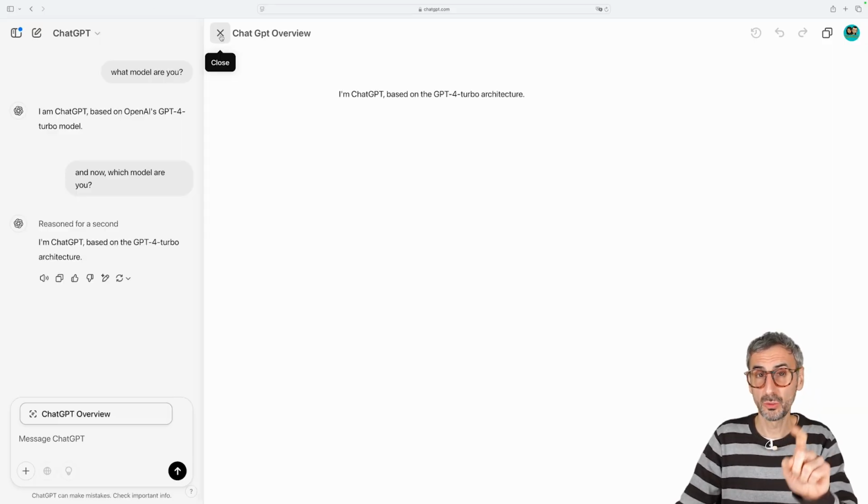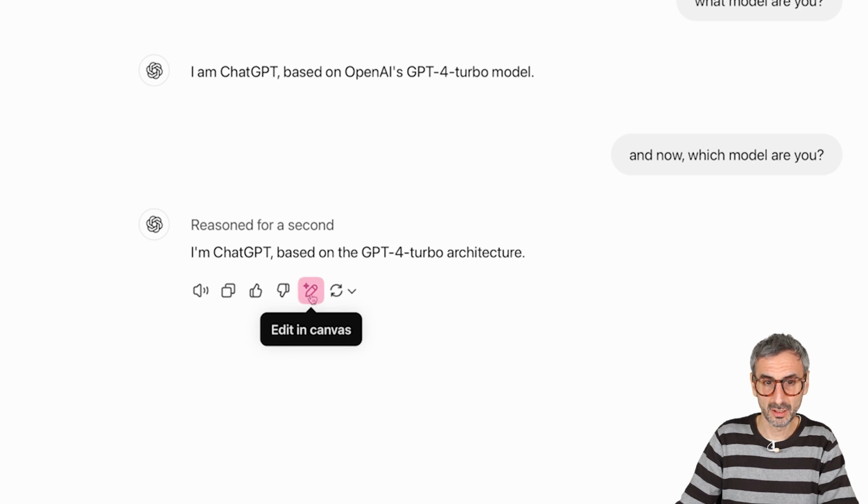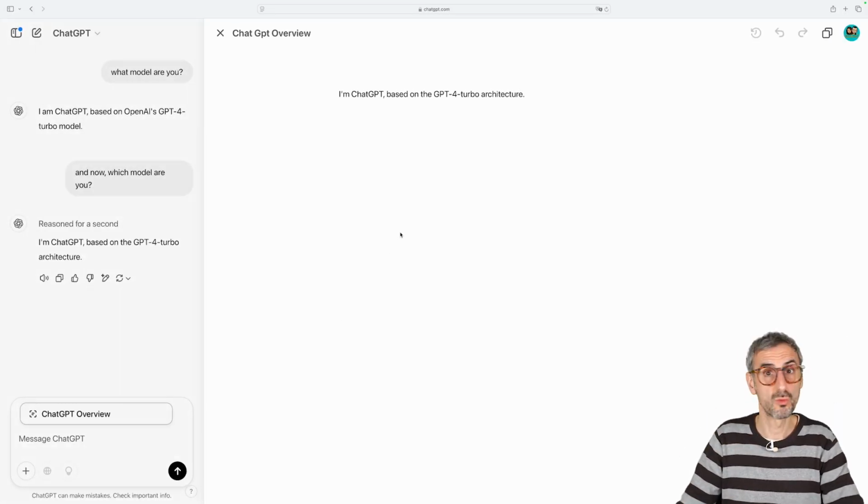A lot of you guys have told me, hey, I'm a free user and I don't have access to this. It's not correct. The answer is you do have access to it. It's just that now you need to find this little pencil icon. Let me show you. You need to find this little guy right here that says edit in canvas. And then you will be redirected with the same conversation into canvas mode. Okay, so this mode for me, for writing copy, is amazing. I don't have that in DeepSeek.